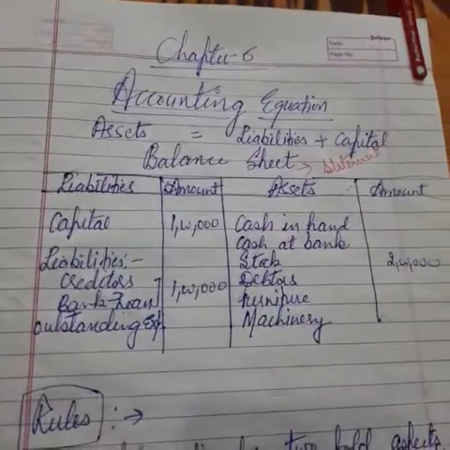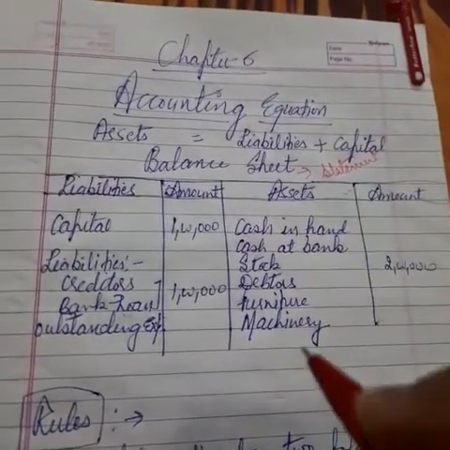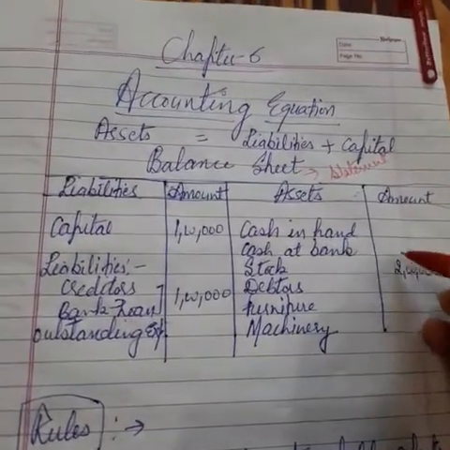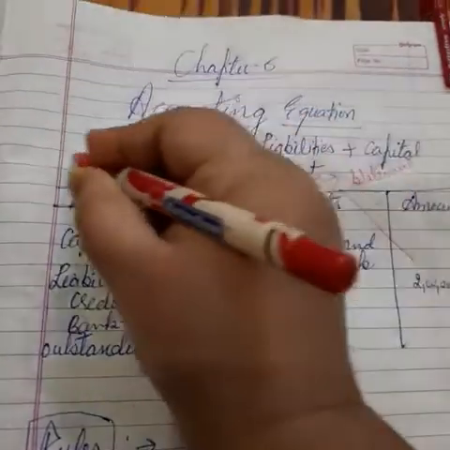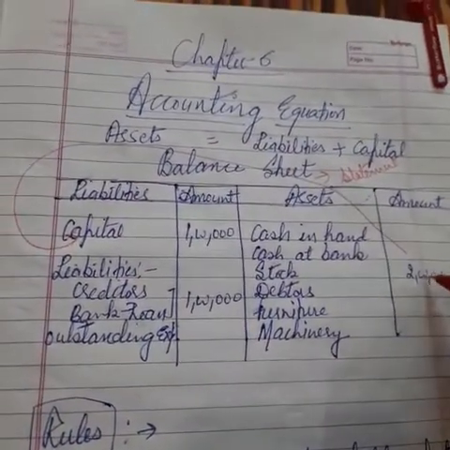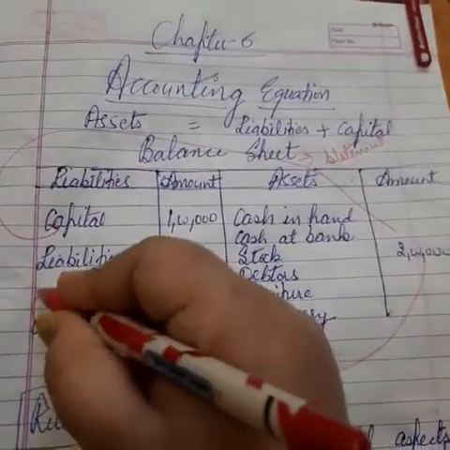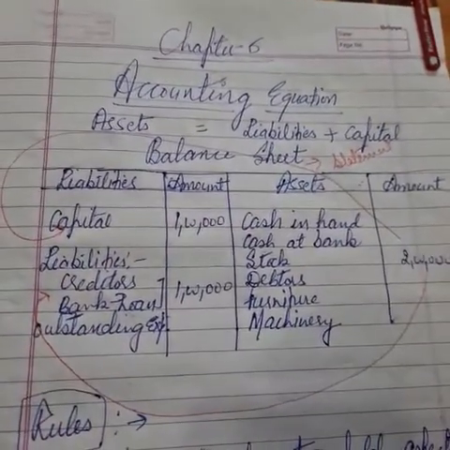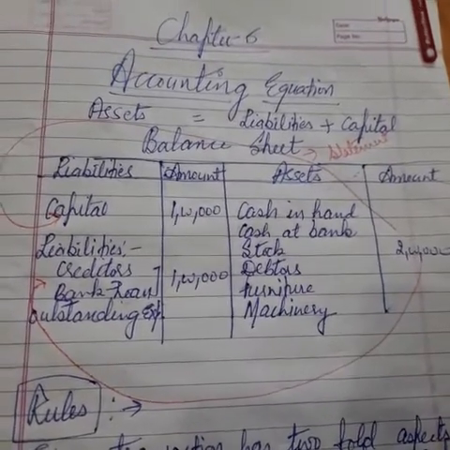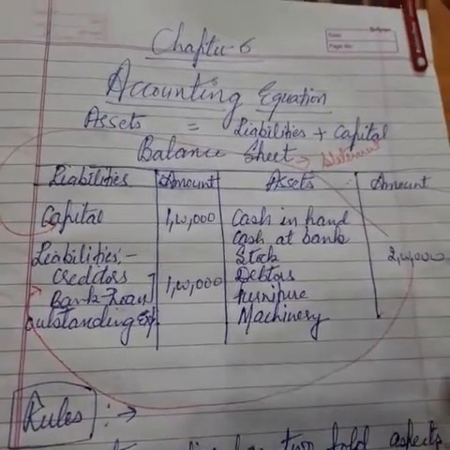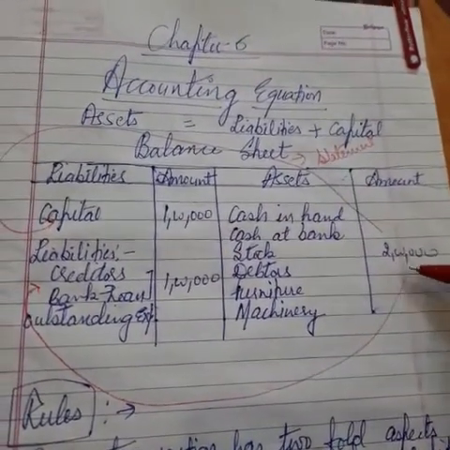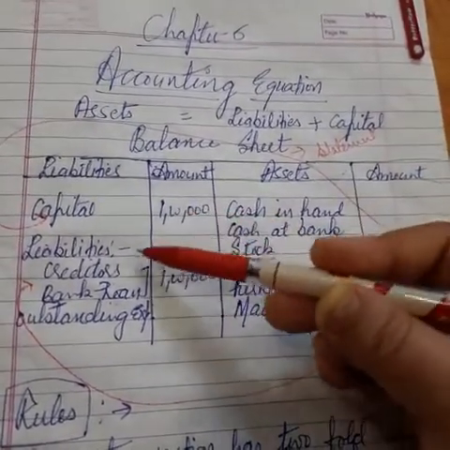Now one thing I want to tell you, beta: whenever we purchase any asset, either we will purchase it from the fund that is invested as capital, or we will purchase it through the money that we have borrowed, like if we have taken a loan from the bank, or if we have purchased it on credit, meaning we have created a creditor. It means whenever we purchase, either it will affect our capital or our liability.